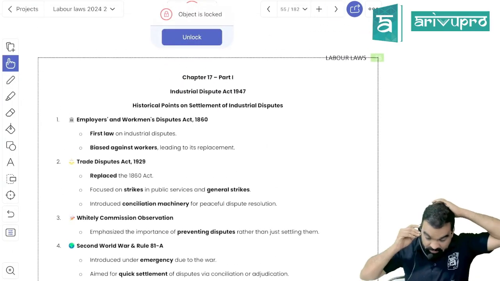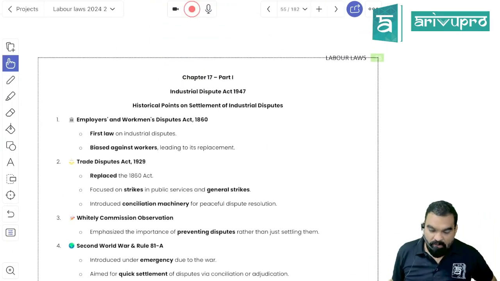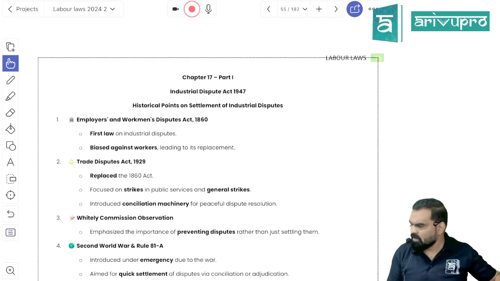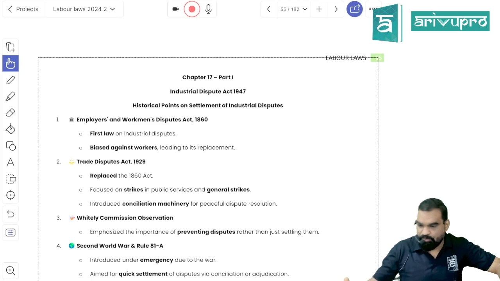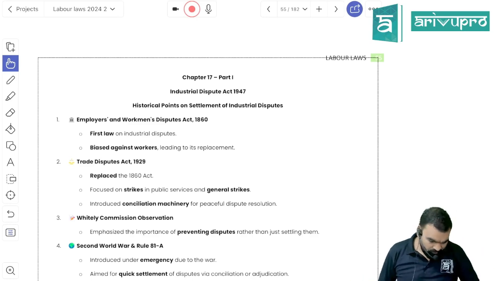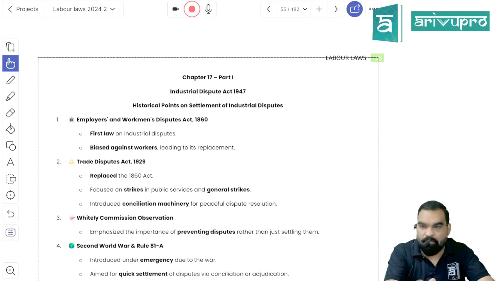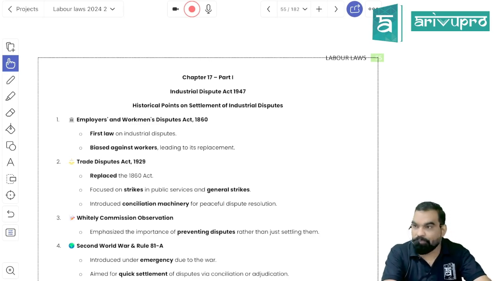Continuing with labor laws. So today's topic is going to be the Industrial Dispute Act. So the question will come, what is exactly the Industrial Dispute Act? See, whenever we talk about industrial relationship, we do talk about a relationship between employer and employee.